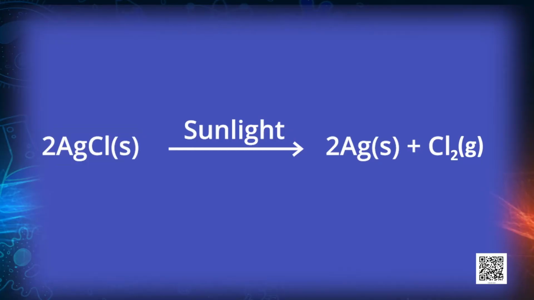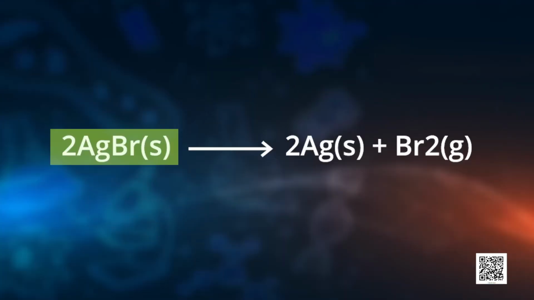Now, we can easily write the chemical equation for this chemical reaction. Let's have a look at the chemical equation. It says 2AgCl in presence of sunlight gives 2Ag and Cl2. Silver bromide also behaves in the same way. 2AgBr in presence of sunlight gives 2Ag plus Br2.